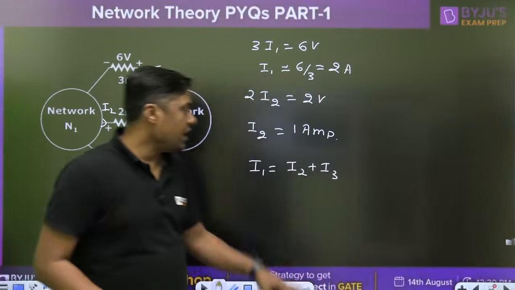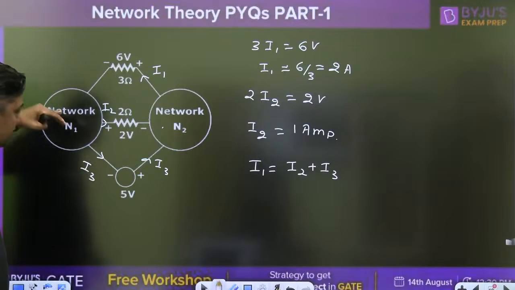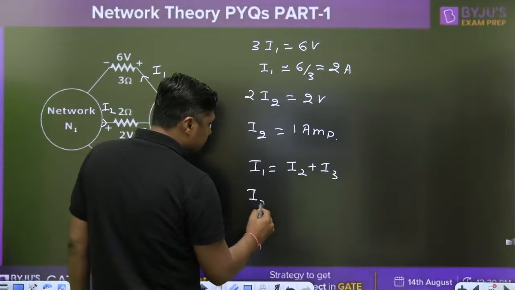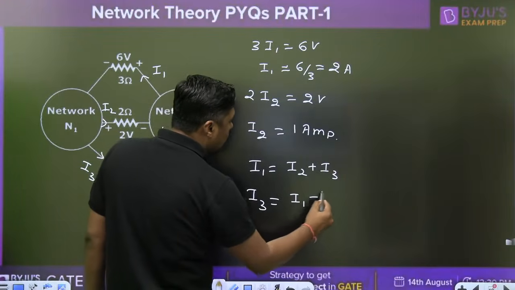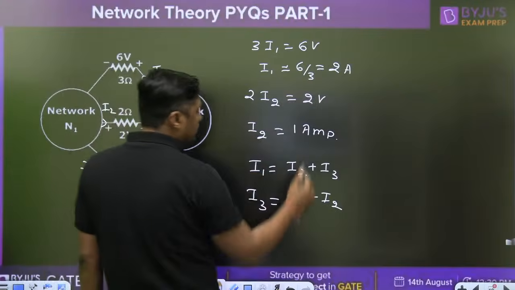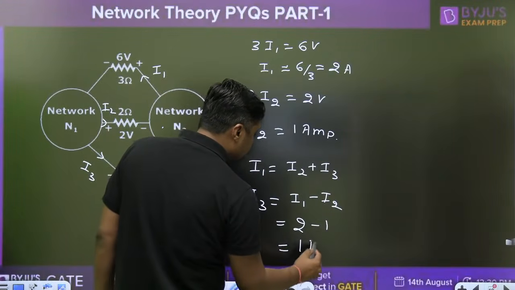Then we simply have to find I3. I3 is I1 minus I2. I1 is 2, I2 is 1, so that is 1 ampere.